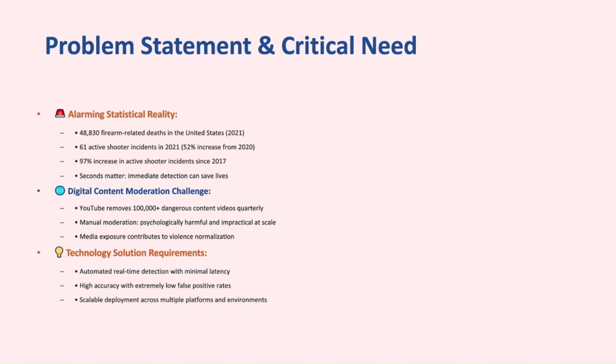The challenge is that in real-world environments, detection is not simple. There are many difficulties such as sudden lighting changes, occlusion when a gun is partially hidden, crowded backgrounds, or even low-quality video streams. On top of that, in digital media, platforms like YouTube have to remove hundreds of thousands of videos every quarter that contain dangerous content, including guns. Doing this manually is not only slow but also stressful for human moderators.